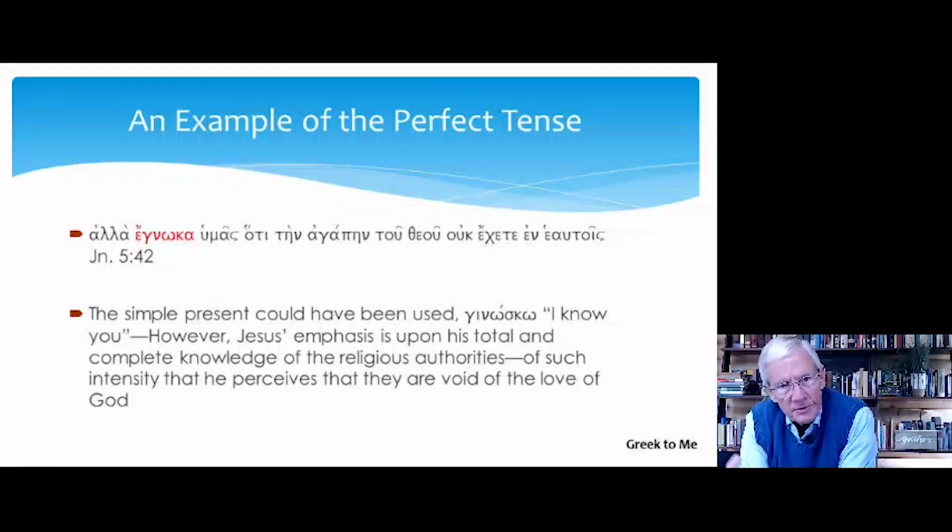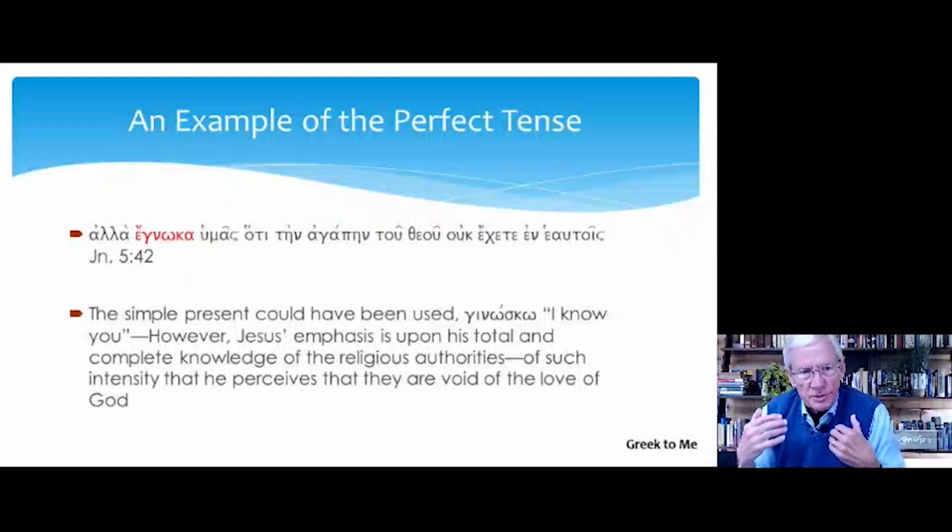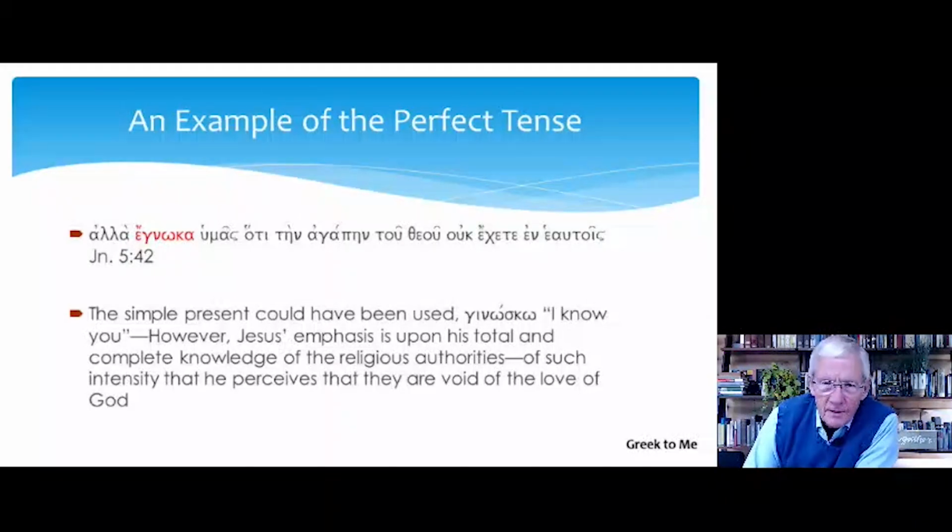Now, the simple present could have been used from gnosko, I know. However, with the use of the perfect tense, Jesus' emphasis is upon his total and complete knowledge of the religious authorities, of such intensity that he speaks of this in the perfect tense. I have known you. Past time extended results. That he perceives that they're void of the love of God.